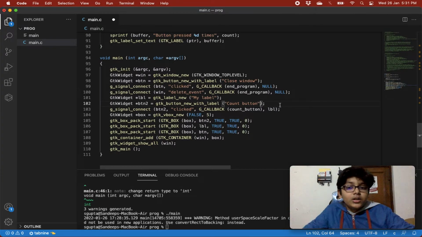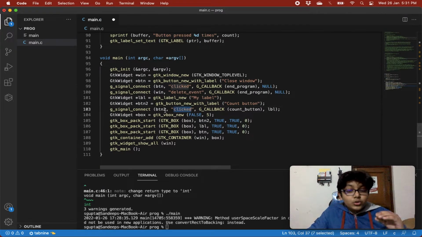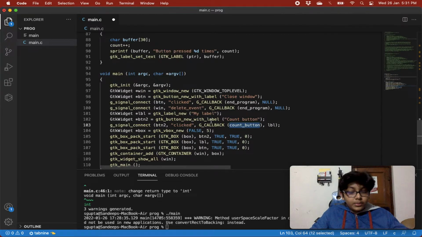So on the button there would be written count button. Then we are attaching a click signal to button 2 also, and the callback function is count button. So this is saying whenever button 2 is clicked, the method that is passed to g_signal_connect will be called, that is count button. So now count button will be called.